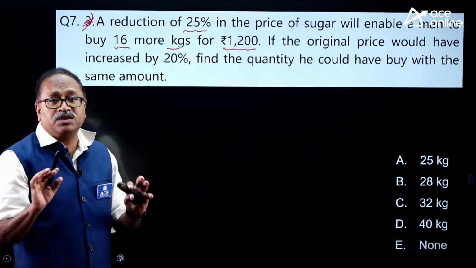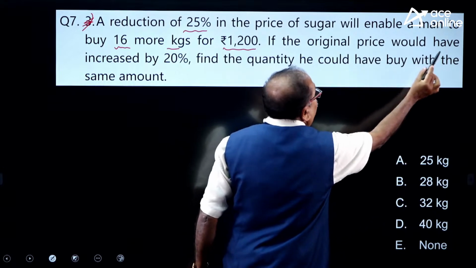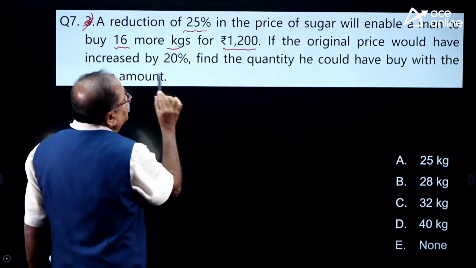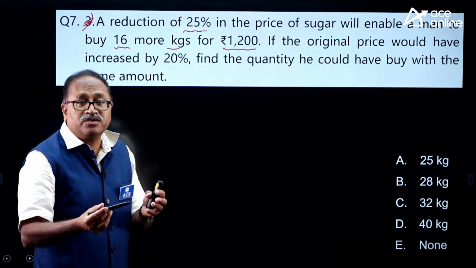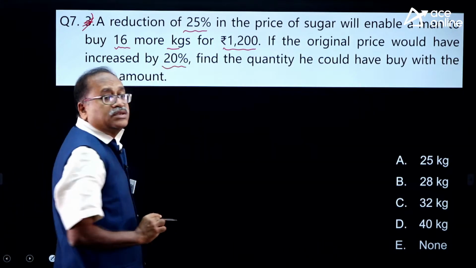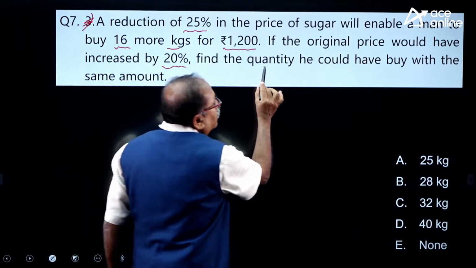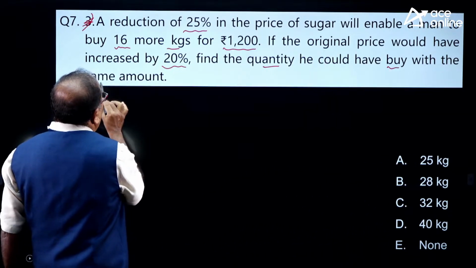It's a very commonly asked statement. The original price would have increased if the original price. So first you need to find out the original price, and if it is increased by 25%, then find the quantity he could buy with the same amount.